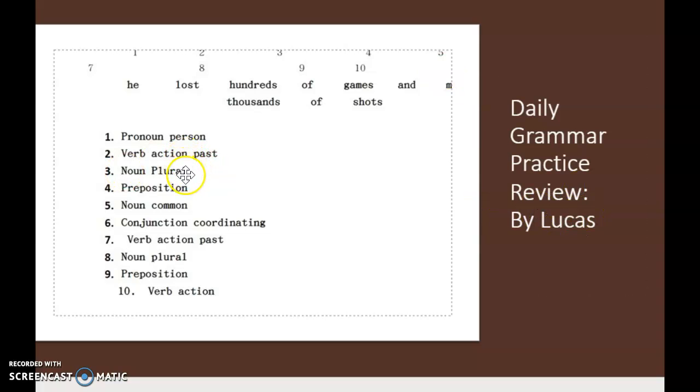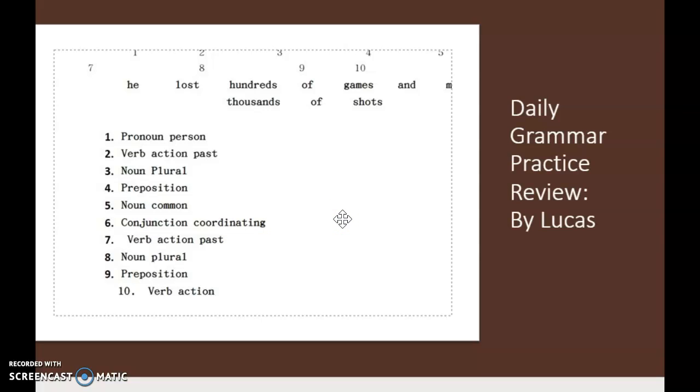He tells us our action verb, our noun, that is plural again. Of is a preposition. So if there's a preposition, that means there's a prepositional phrase. Games is a common noun. And then and is a coordinating conjunction. Good job, Lucas.